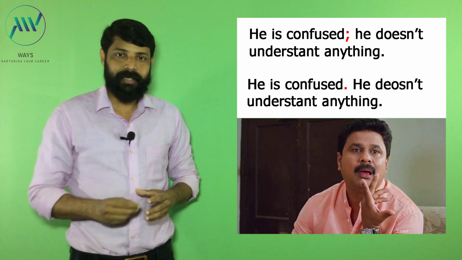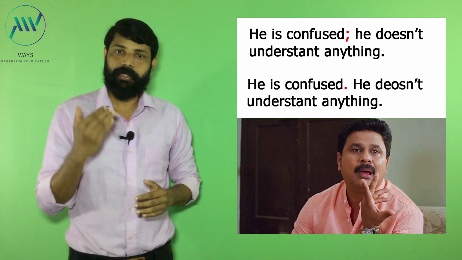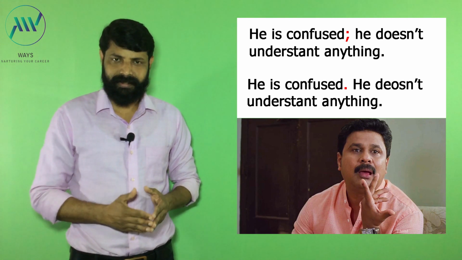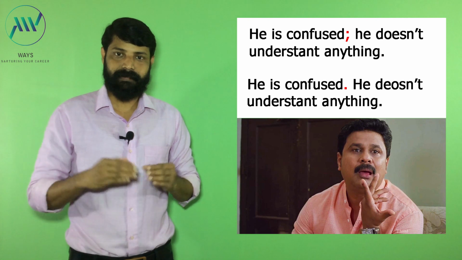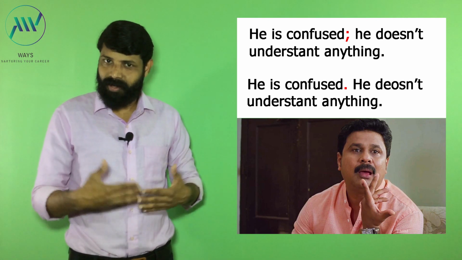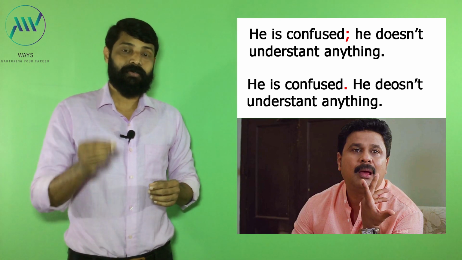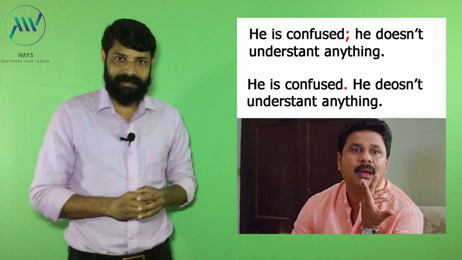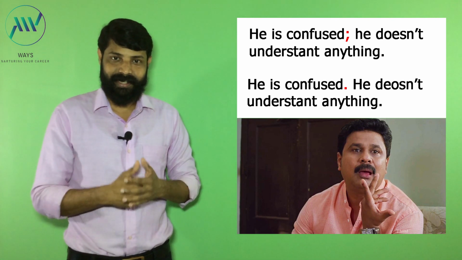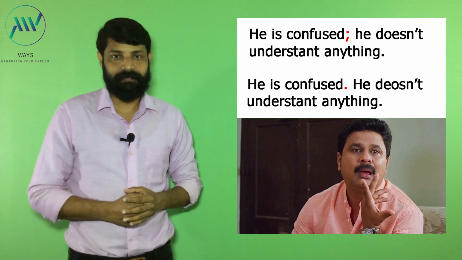See, when we use a period, we are deliberately dividing the sentences. When we use a period between two complete sentences, then automatically these sentences become completely independent sentences. Now there is no connection, it is not related. But when we use a semicolon between two complete sentences, it is connected, it is related, or the second sentence is a continuation of the first sentence.